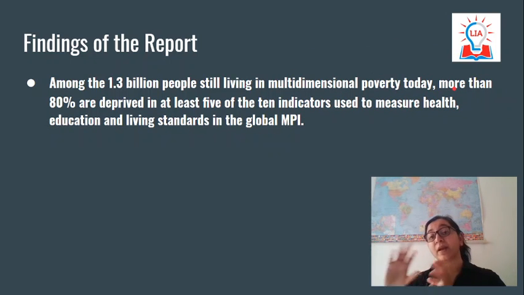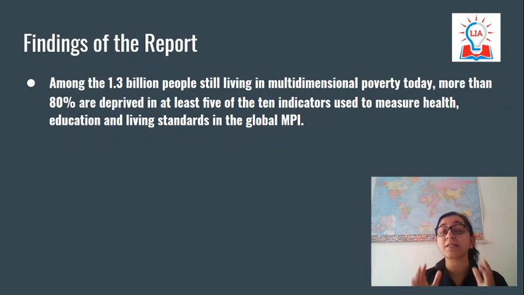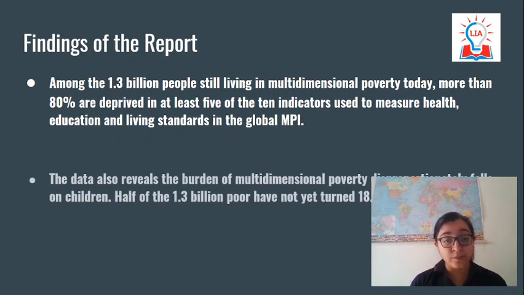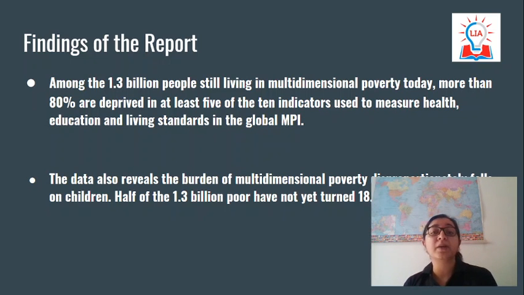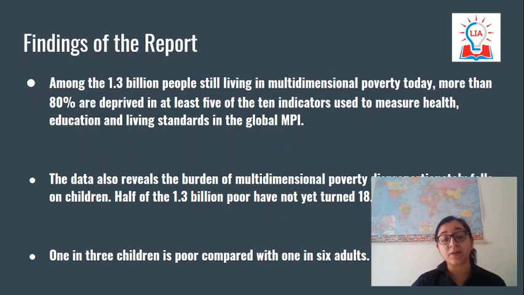So even though we were able to take a lot of people out of poverty in the last decade, a staggering 1.3 billion people still live in poverty. Also, it has been revealed that the burden lies unbearably on children. 1 in 3 children is poor compared to 1 in 6 adults. So it is even more burdensome for children.